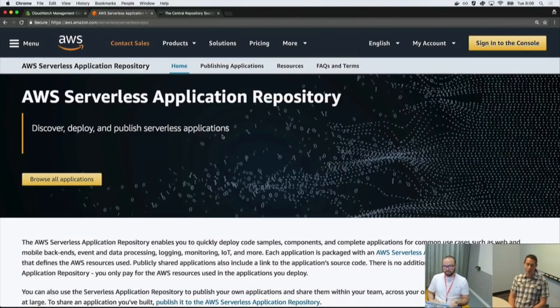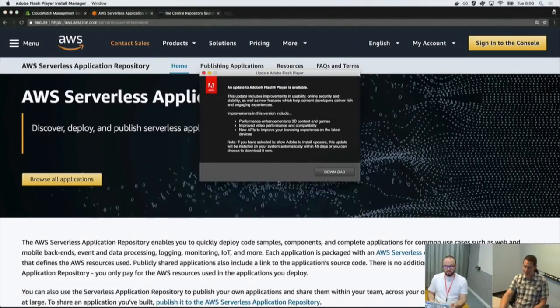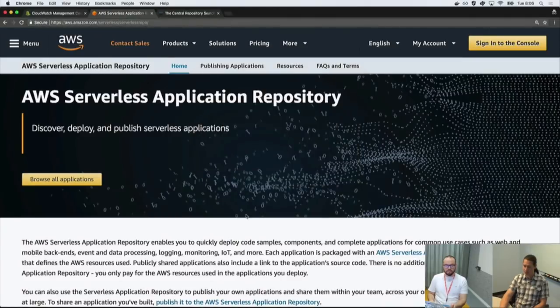And so the AWS Serverless Application Repository is a relatively new offering. It was announced in preview at re:Invent last year in November, and then it became generally available to use last February. And what the AWS Serverless Application Repository allows, publishers can publish serverless applications to it, and then consumers, anyone with an AWS account can quickly discover, deploy them to their account, and use them to solve their problems or be a piece of a larger application.